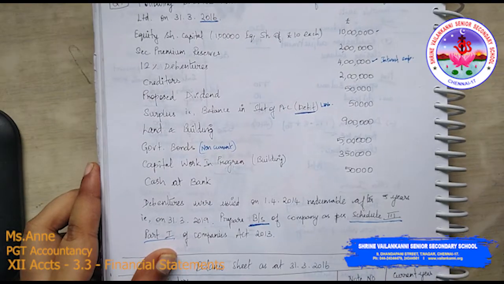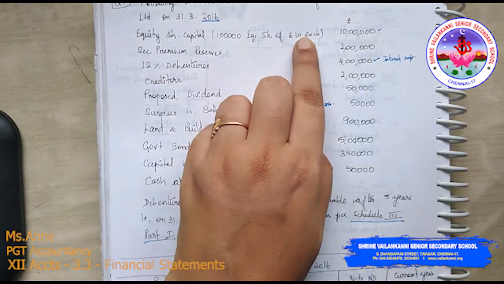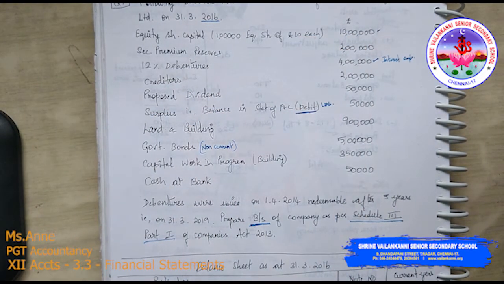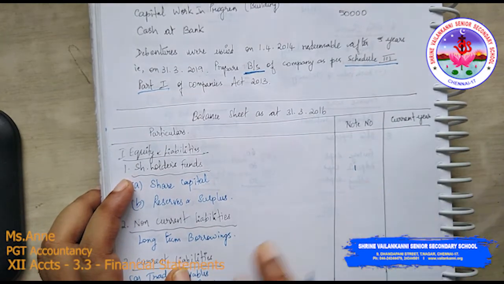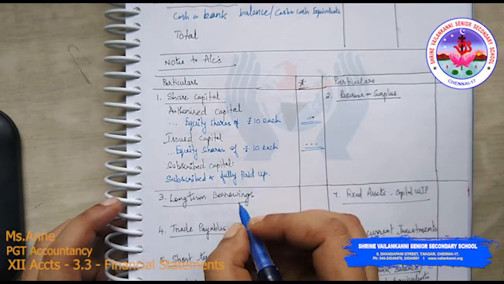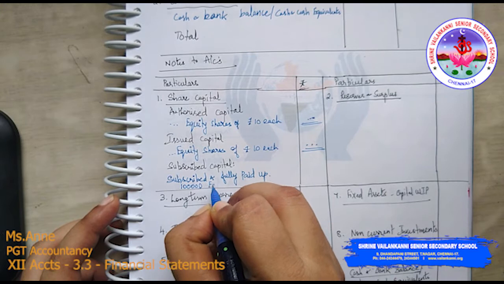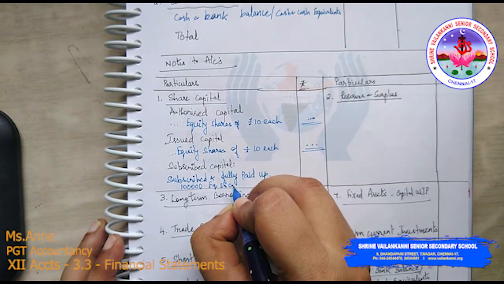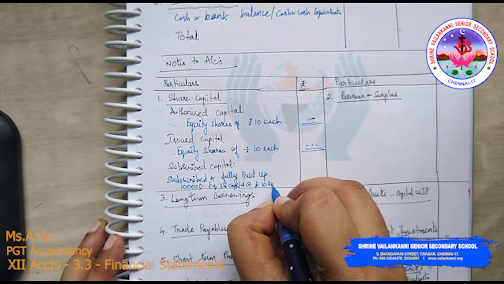So look into the capital now. It is equity share capital, 1 lakh equity shares of 10 each, 10 lakhs. So where will it be coming? Under note number 1. I am taking this as note number 1, going to note number 1, and writing it here as 1 lakh equity shares at rupees 10 each.